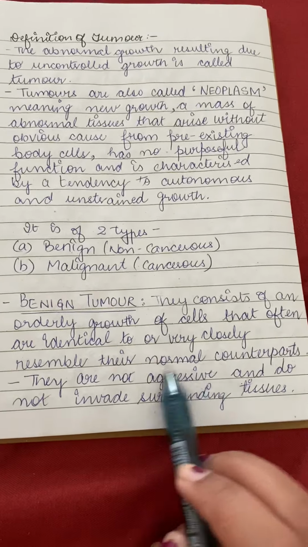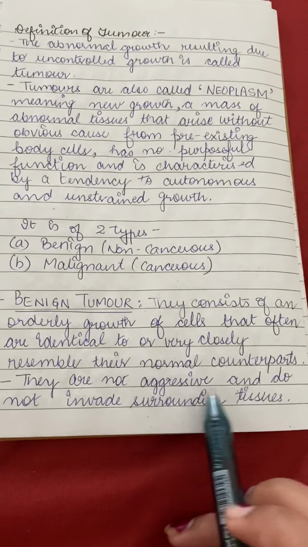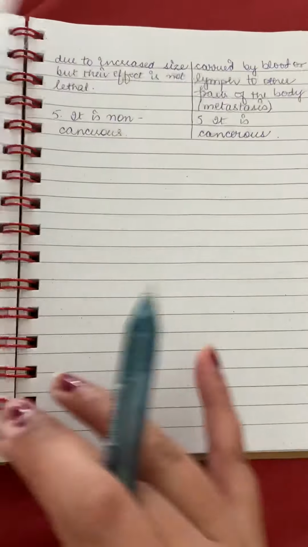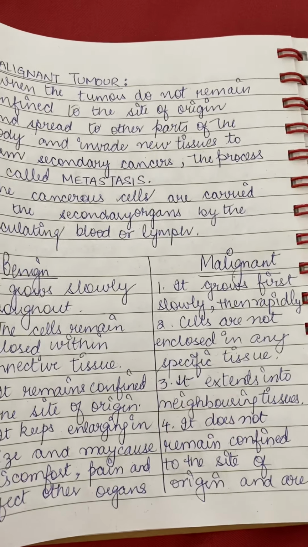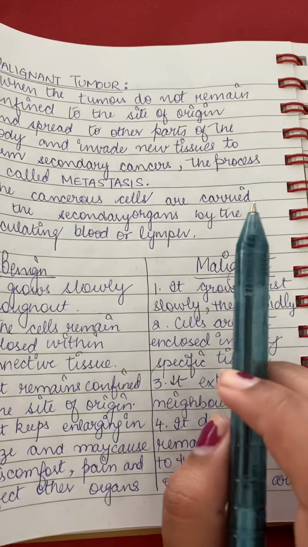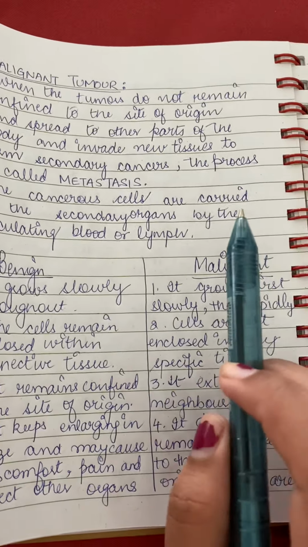Always remember that they are not aggressive and do not invade. That is the most important point. They do not invade the surrounding cells or tissues. They are localized, that is why they are called benign and non-cancerous, because they are present in that particular area and do not spread from one region to the other.